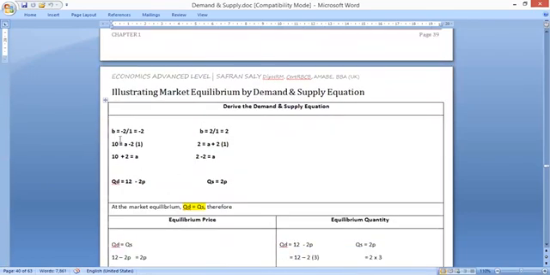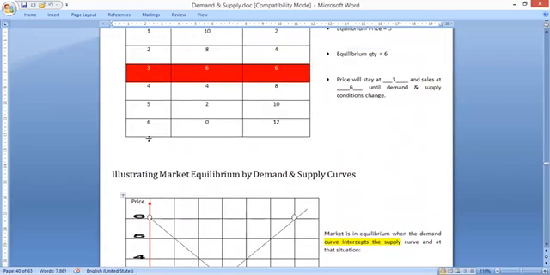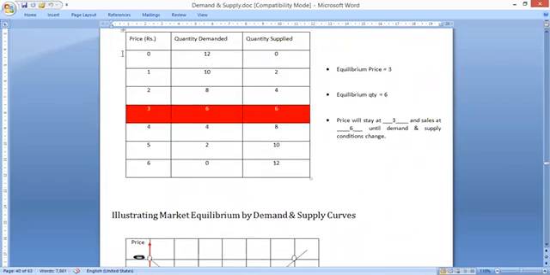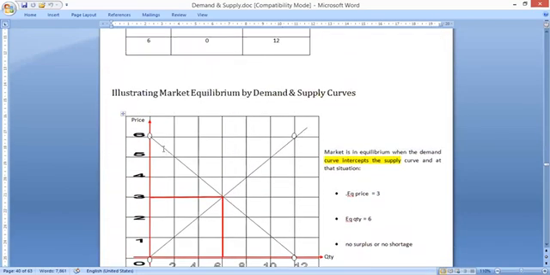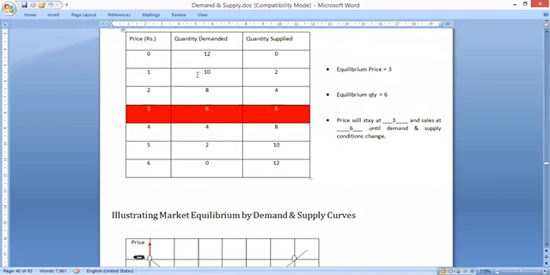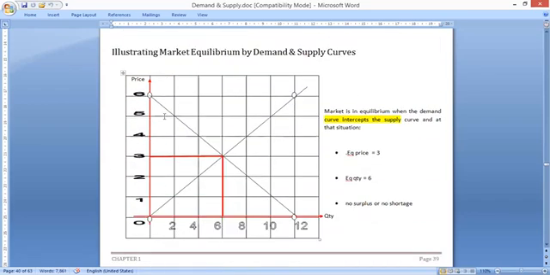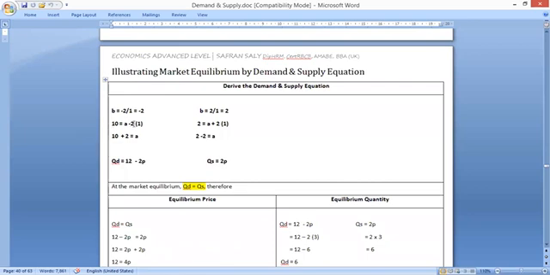So we find B, the slope, minus 2 over 1. You can say the change in QD is 2, change in price is 1. So 2 over 1, so the slope is equal to minus 2. And we substitute for A. I'm using the price of 1, and the quantity demanded is 10. So 10 is equal to A minus 2 into 1. So we arrive at A is equal to 12. So we arrive at the QD equation: QD is equal to 12 minus 2P. Likewise, we derive the supply equation as well.